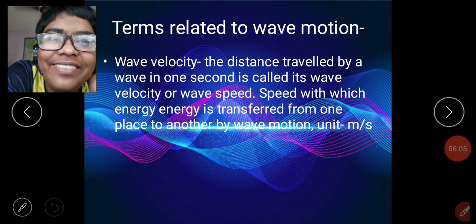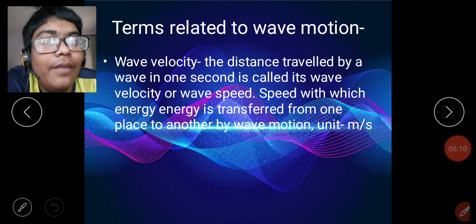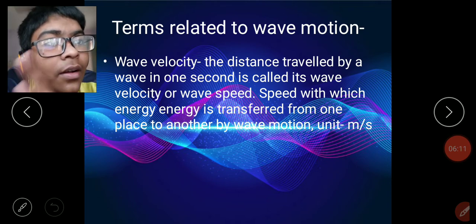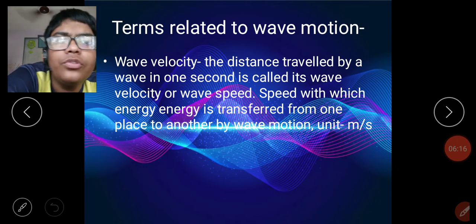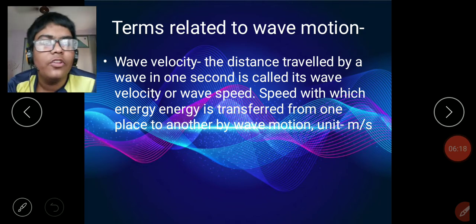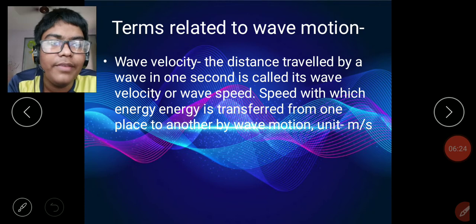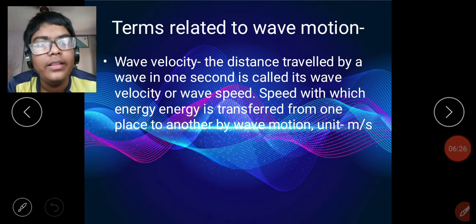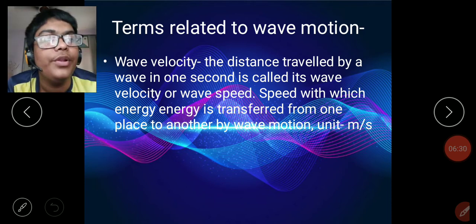Okay, so wave velocity is the next term. The distance traveled by a wave in 1 second is its wave velocity or wave speed. Just like normal speed, it is the speed with which energy is transferred from one place to another by wave motion. You can say it like that also. Again, this is a type of speed or velocity, so its value is also meter per second only.